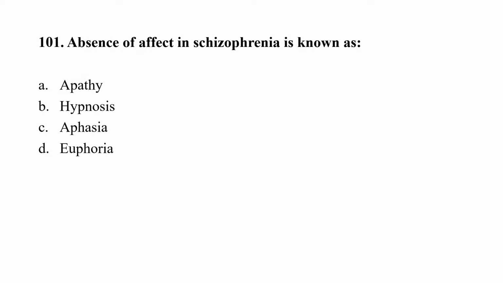Question number 101. Absence of affect in schizophrenia is known as option A, apathy, option B, hypnosis, option C, aphasia, option D, euphoria. Apathy is the lack of emotional feelings, or lack of emotion. Hypnosis is the act of putting someone into a mental state like sleeping, and here the thoughts can be influenced by the therapist.